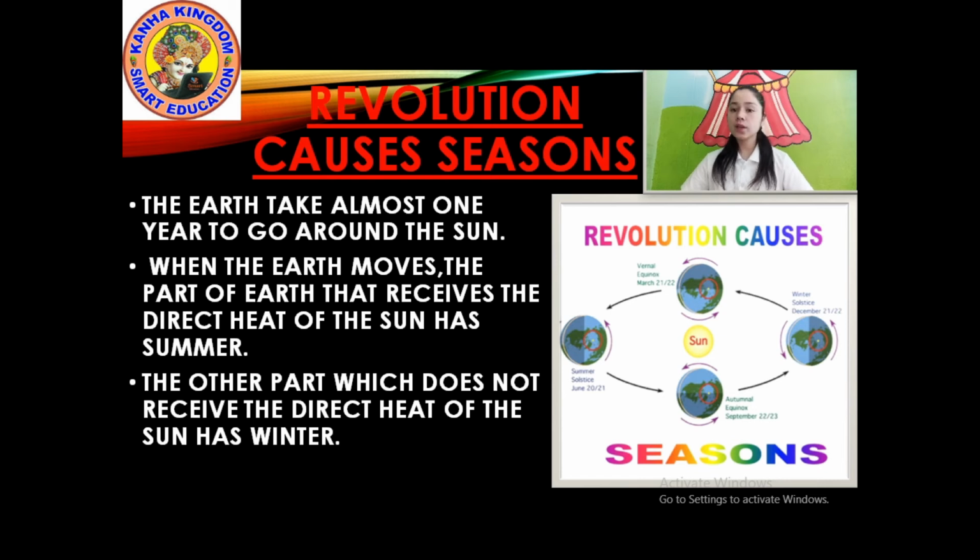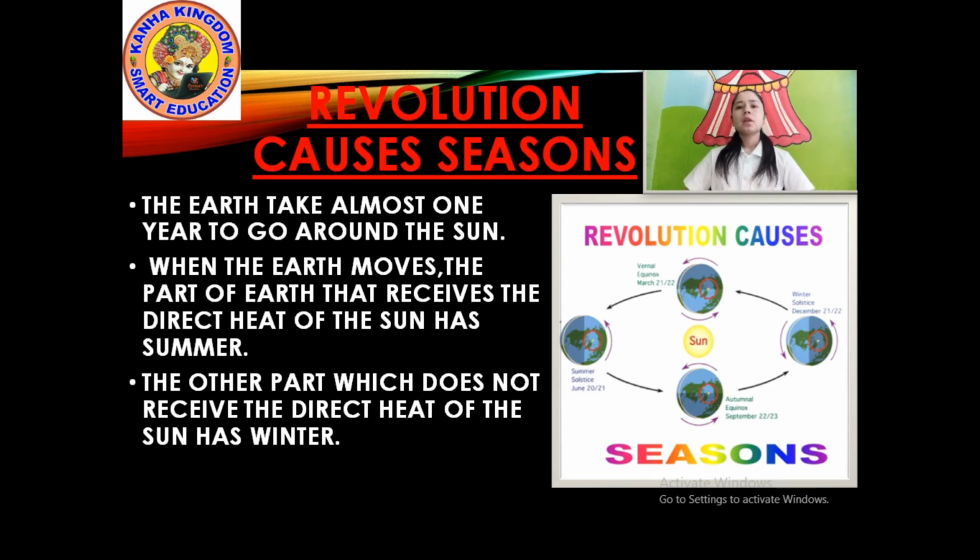That means we face day and night, but we cannot face summer and winter in one day, because revolution takes 365 days. But rotation happens in one day.